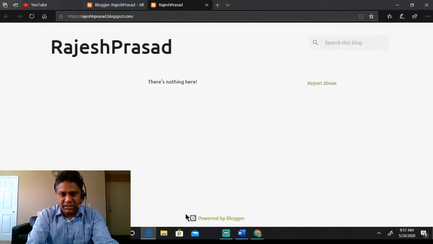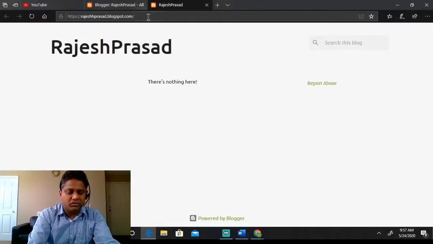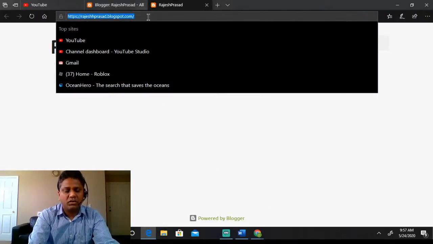You can see it is saying powered by Blogger. Since it's a free domain and free hosting, Blogger or Google will put its name on those places as a part of its own branding. Now this becomes your domain address, which you can share with your friends, or you can advertise as your business address.